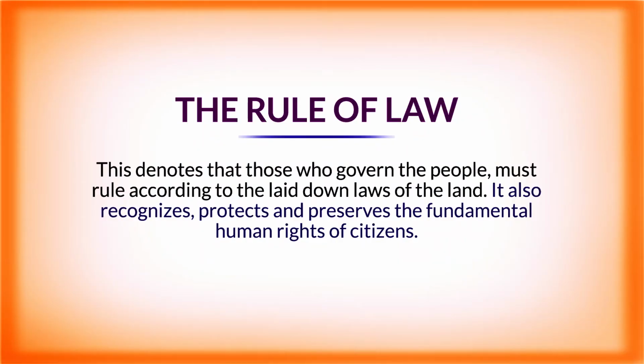This means that governments and everyone in political positions are expected to govern the people in accordance to the laid down rules and laws of the land. It also means that the fundamental human rights of all citizens or members of that society must be preserved, protected, and respected according to the laid down laws in the constitution of that country or society.